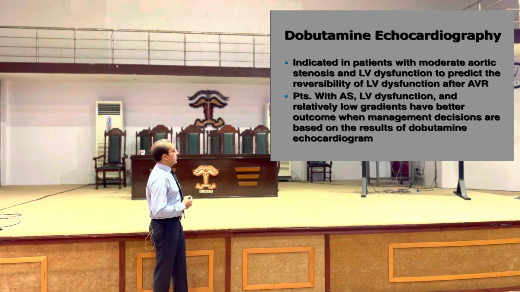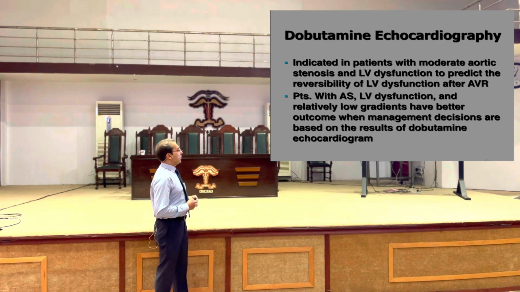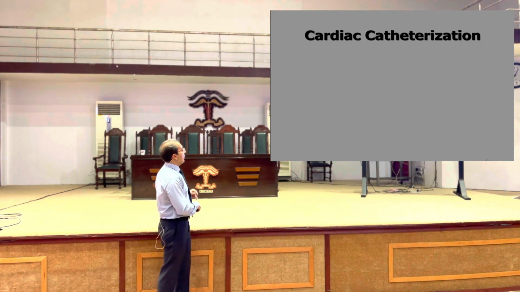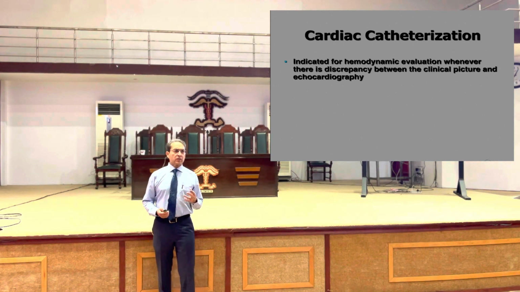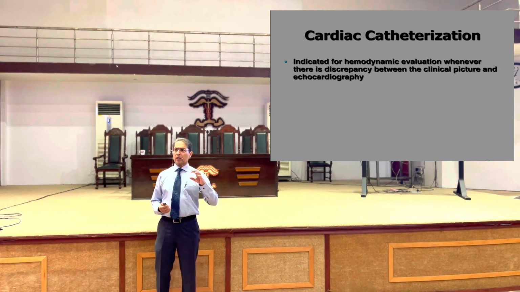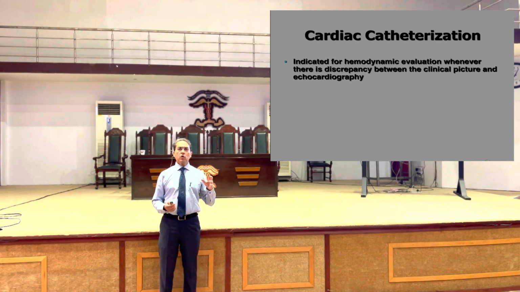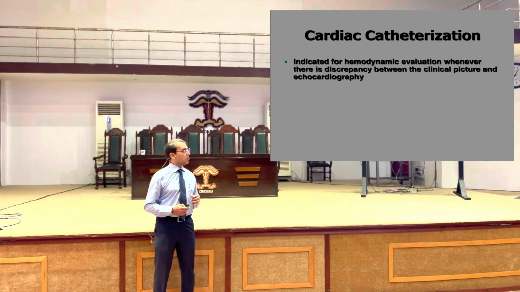Patients with aortic stenosis, LV dysfunction and relatively low gradients have better outcome when management decisions are based on results of Dobutamine echocardiogram. So this is an important test pre-surgery. Cardiac catheterization. Do we require catheterization in patients who've got aortic stenosis? The echo can tell us this is an obstruction, this much is the obstruction, this is the pressure. Do we need echocardiography? When do we need this catheter studies?